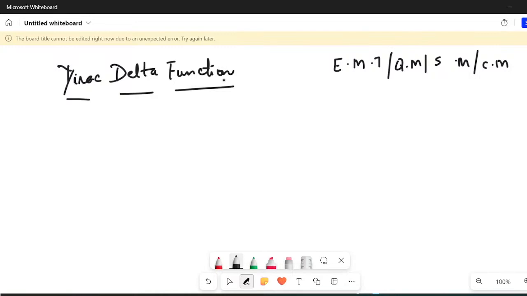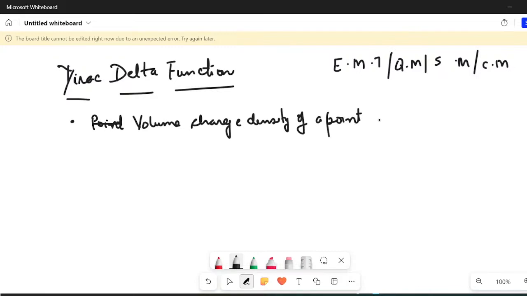Dirac Delta function becomes quite indispensable when you have to find, let's say, the volume charge density of a point charge. So in electromagnetic theory, if I want to write the volume charge density of a point charge, how to go about it? If I ask what you think about the volume charge density of a point charge, how would you be able to explain it?